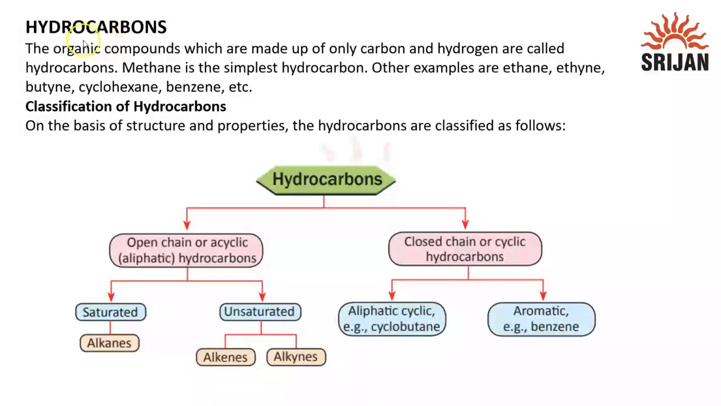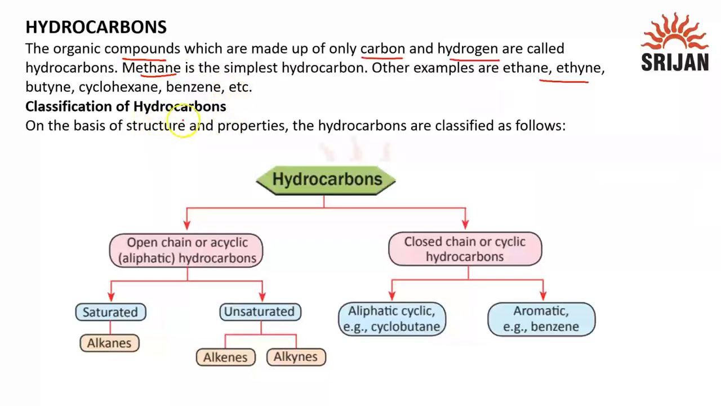In this video, we will talk about hydrocarbons. As the name suggests, hydrocarbons are organic compounds made up of only two elements, that is carbon and hydrogen. Methane is the simplest hydrocarbon, and other examples include ethane, ethene, ethyne, cyclohexane, benzene, etc.